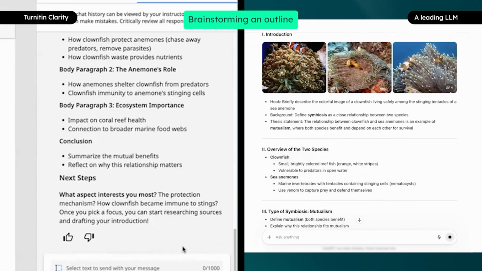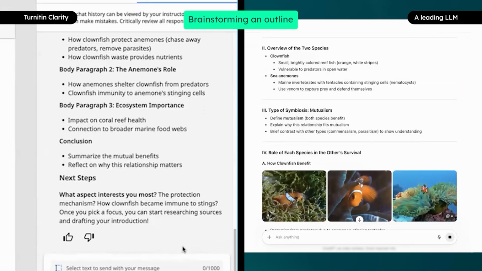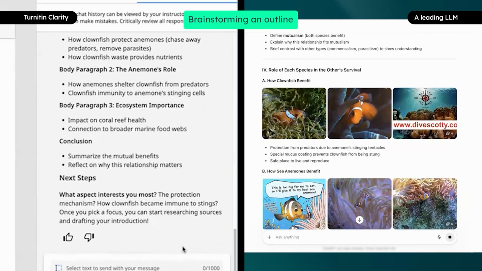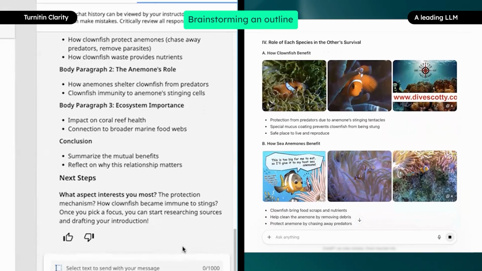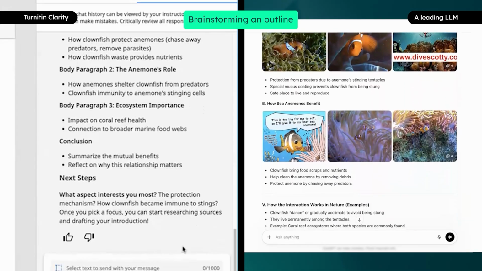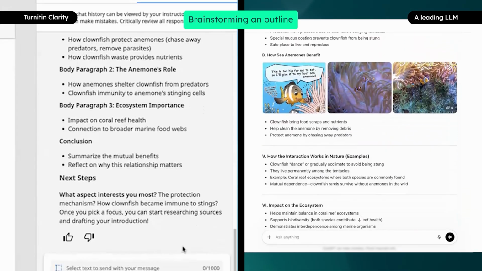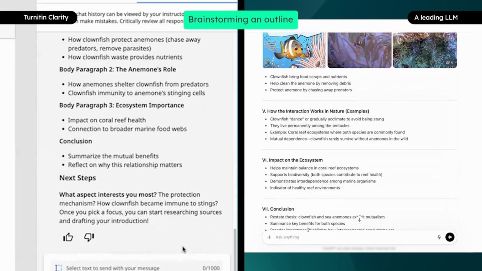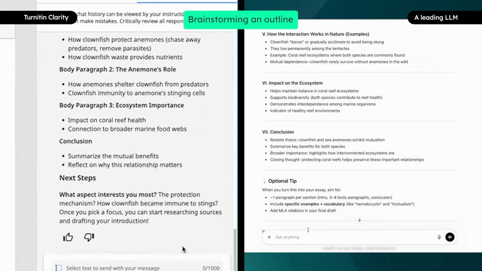The leading LLM, however, provides a detailed outline that is more prescriptive in how the student should write their paper. Rather than simply guiding the student, as with Clarity, the leading LLM leaves less room for original thinking by the student.